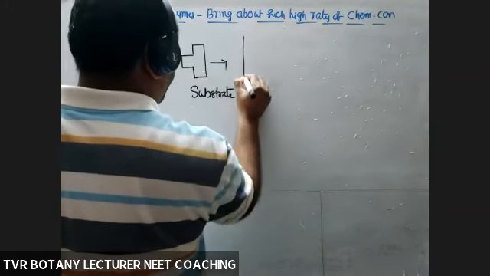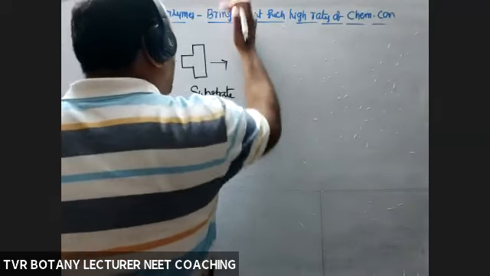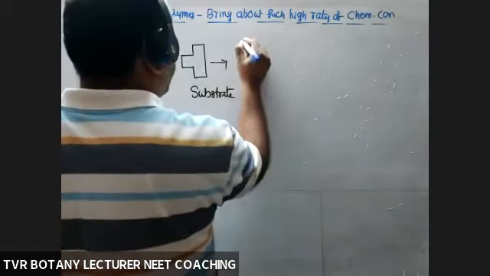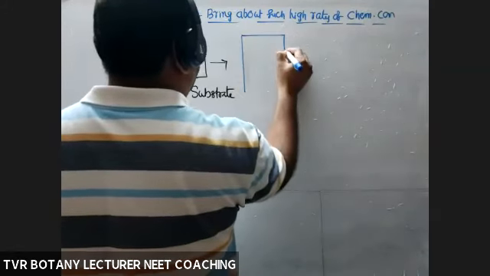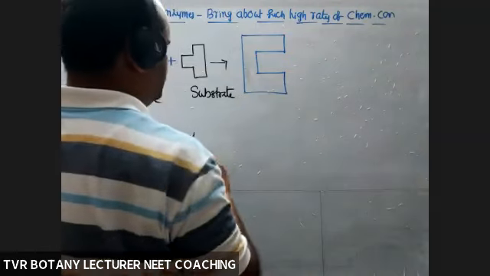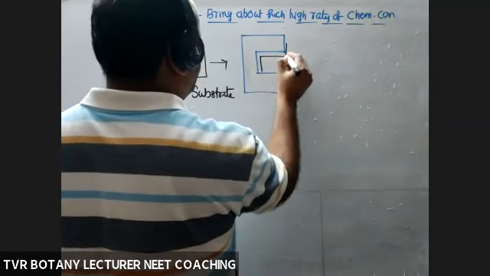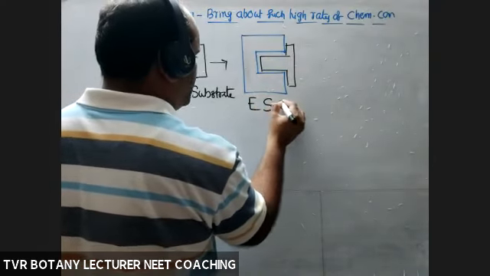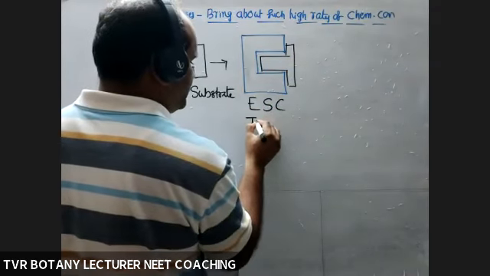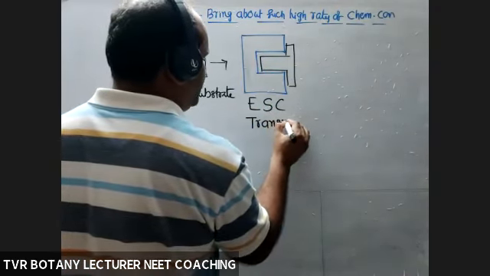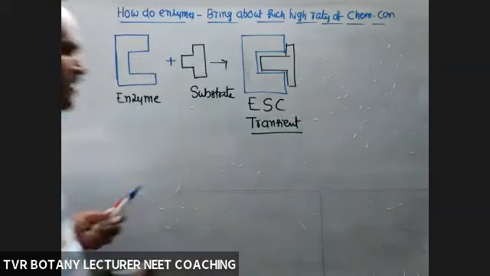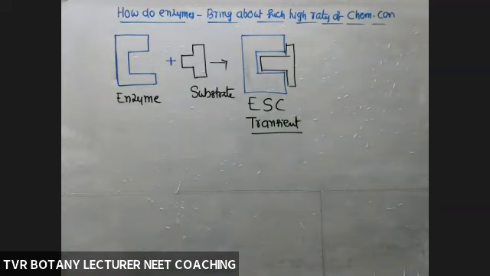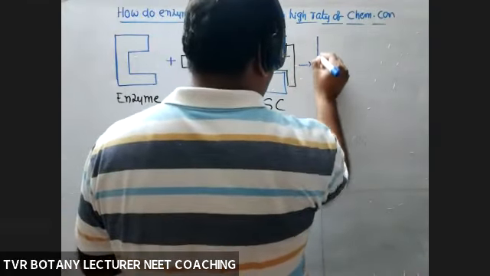Now these two are associated. Physical association is mandatory. So the substrate is bound with the concerned enzyme. Substrate and enzyme form a complex. These two are associated with each other. This one is called the enzyme-substrate complex. This association is transient, temporary only, not permanent. Now the enzyme is able to bring about physical and chemical changes.